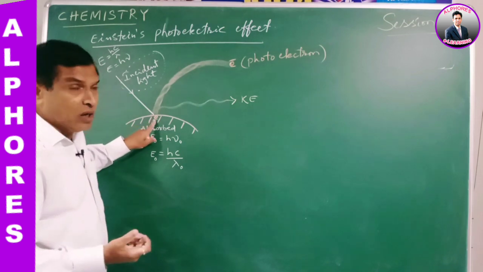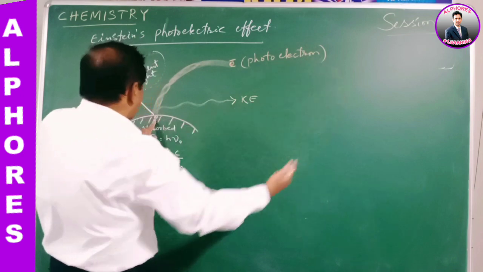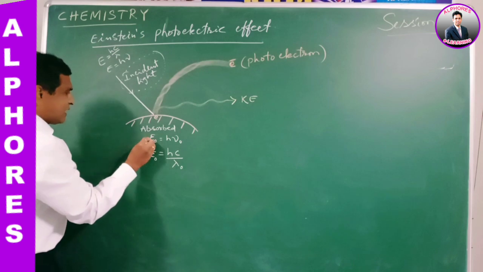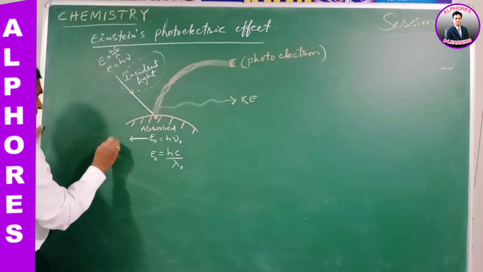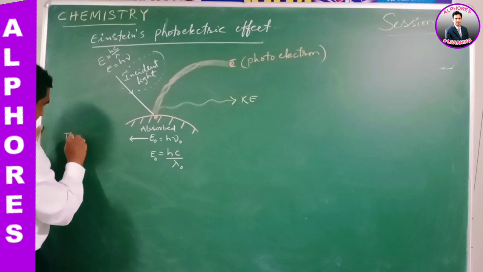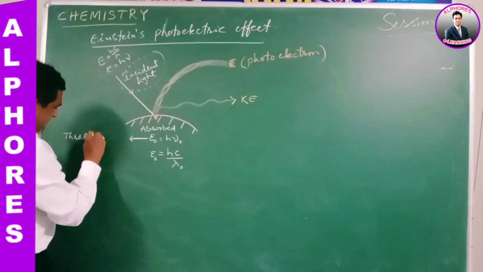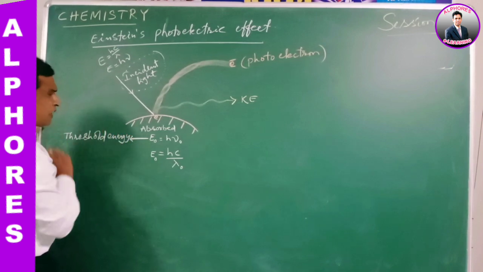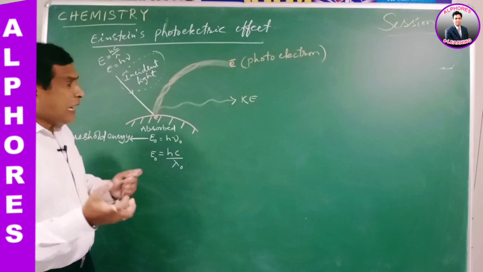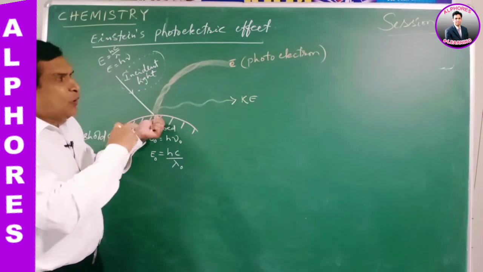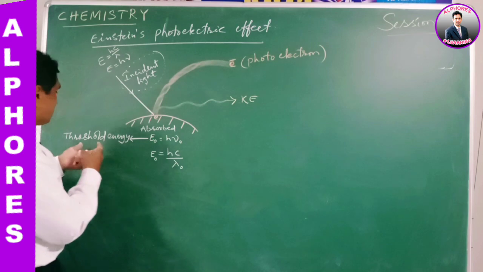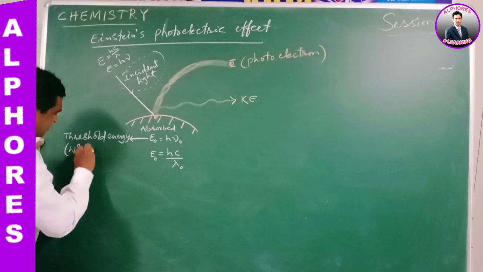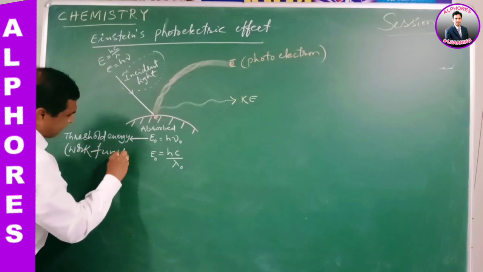by the electron to eject from the metal surface is called threshold energy. This energy is called threshold energy. What is that threshold energy? The amount of energy absorbed by the electron to eject from the metal surface is called threshold energy, or it is also called work function.